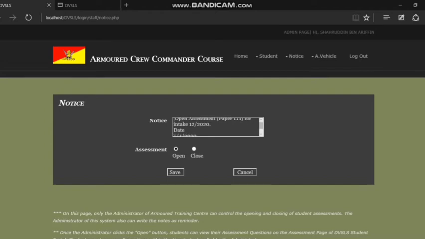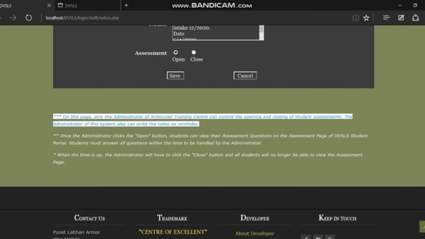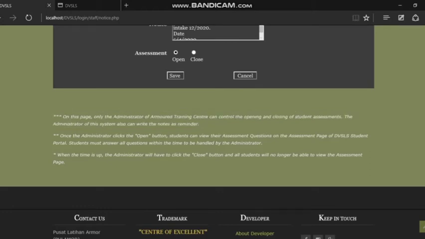Then admin also must click on the open or close radio button and click on the save button. On this page, only the administrator of Armouted Training Center can control the opening and closing of the student assessment. The admin of this system also can write the notes as reminder. Once the admin clicks on the open button, students can view their assessment questions on the assessment page.